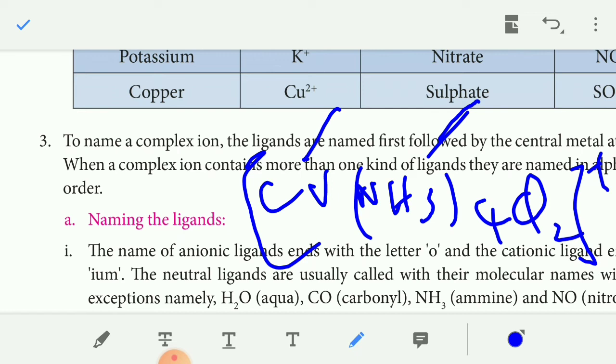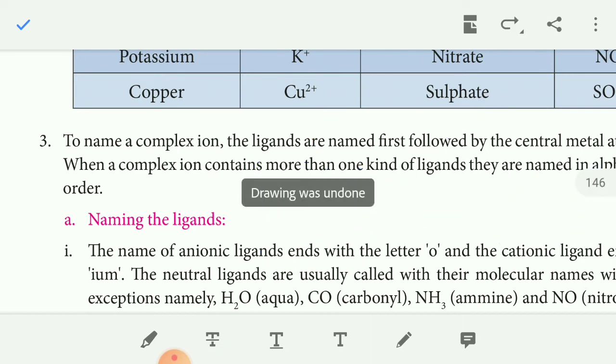For example, BrCl(CN)NO3. If the ligand is an anionic ligand, its name ends with O. If it is a cationic ligand, it ends with IUM. If it is a neutral ligand, for example water and ammonia, water is called aqua and ammonia is called ammine. These are neutral ligands.